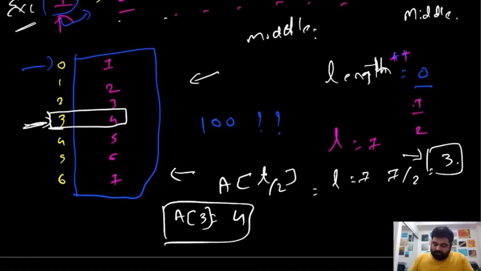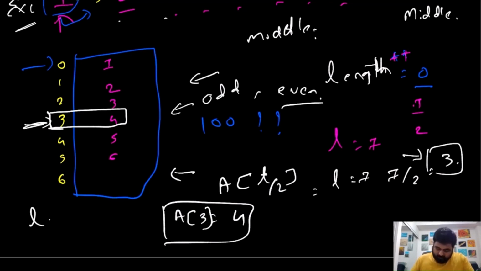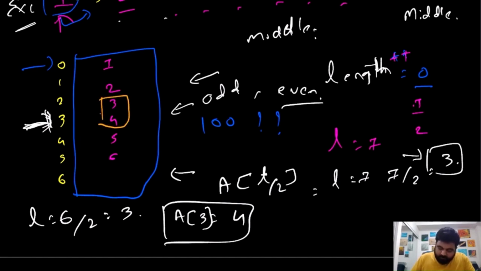And now you will ask that, okay, in this case we had an odd number of elements, what if we had an even number? Even if we only had, let's say, 6 elements, the length would be 6. So if we do 6 by 2, the value is going to be 3, and even in this case we will have to return the element 4. Why 4? Because remember that if we only have 6 elements, we would have 2 middle pointers, and those 2 middle pointers are going to be 3 and 4, and we need to return the second middle pointer, which is going to be 4. So this can be our solution.